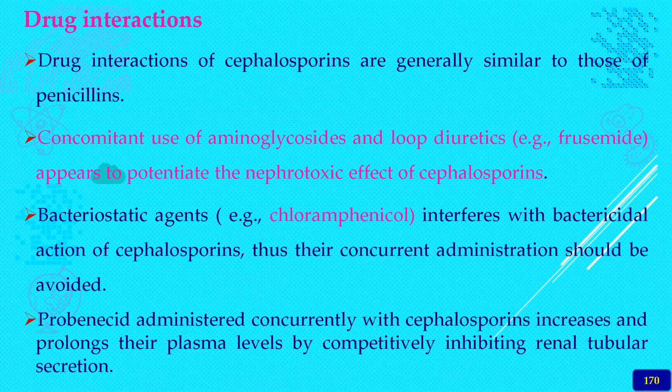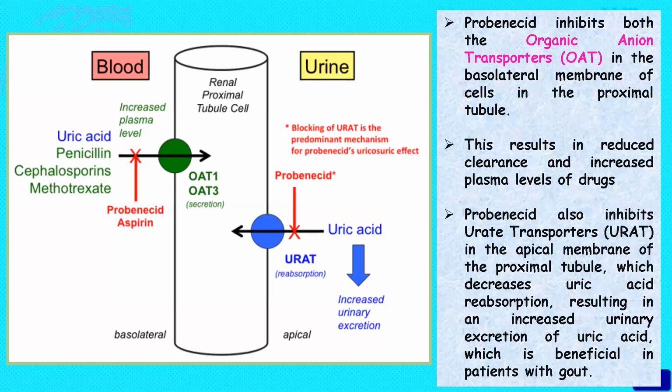Thus, their concurrent administration should always be avoided. And probenecid administered concurrently with cephalosporins increases the plasma half-life by competitively inhibiting renal tubular secretion. So these are the common drug interactions.